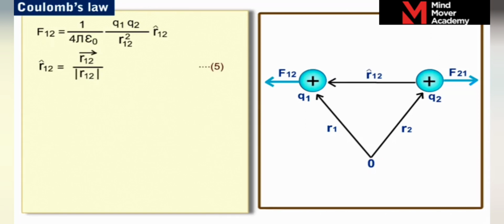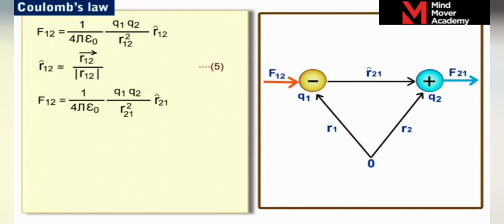If q1 and q2 are unlike with respect to each other, the force F12 will be in the direction of unit vector r21, since unlike charges attract each other. In this case, the product of the charges q1 and q2 will be negative. The unit vector r21 cap is given as shown.